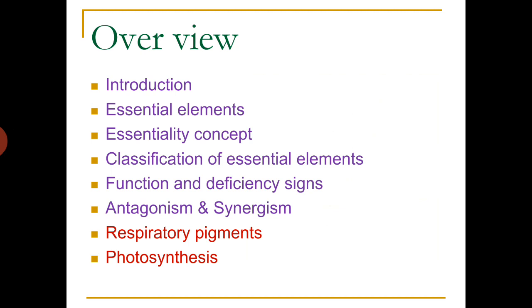Under this we'll discuss the introduction, the various essential elements that influence biological systems, the essentiality concept, classification of essential elements into several groups, function and deficiency signs of these essential elements, and then the influence of one element on another. We'll discuss respiratory pigments and photosynthesis in the next lectures.